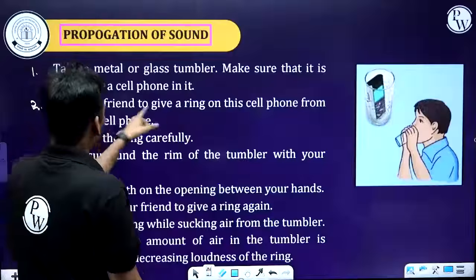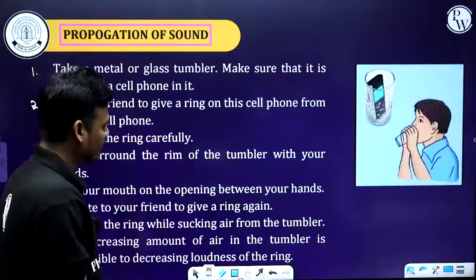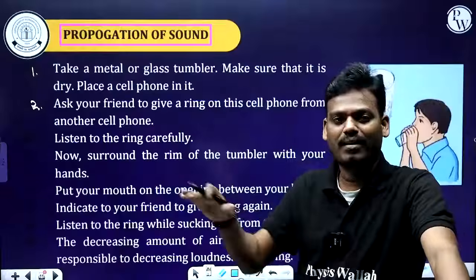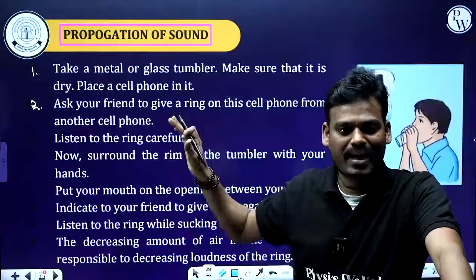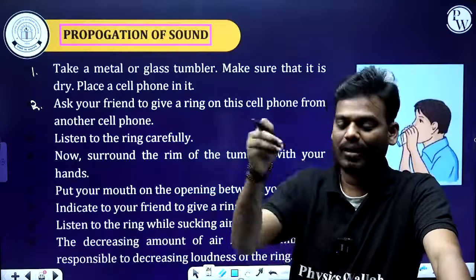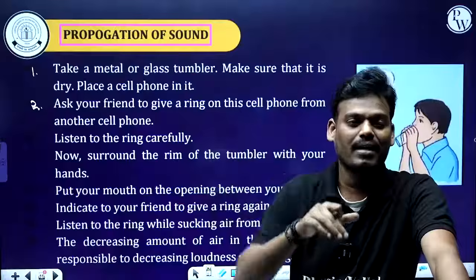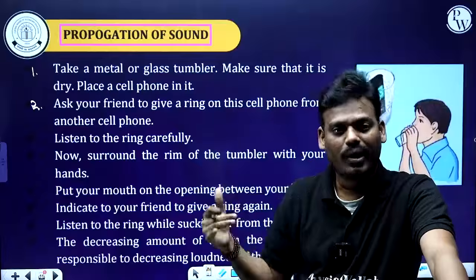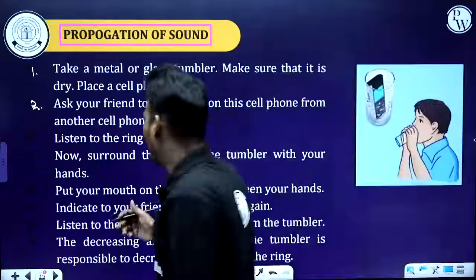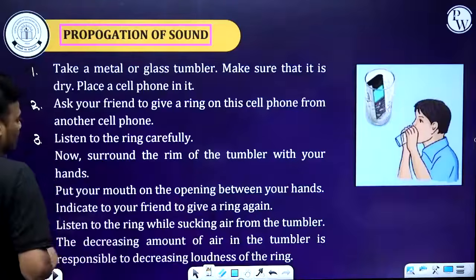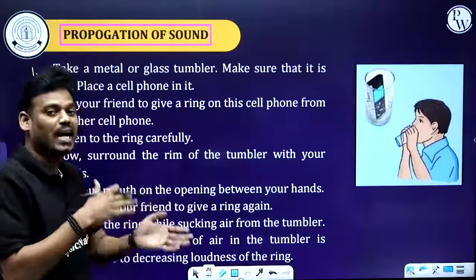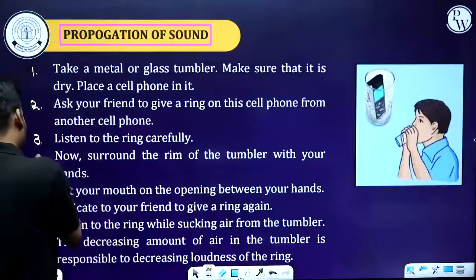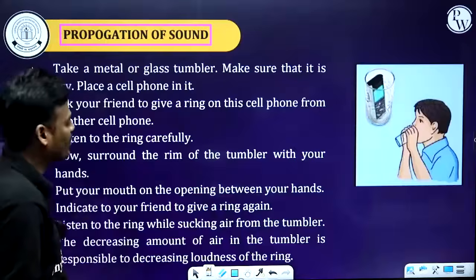Next, ask your friend to give a ring on the cell phone from another cell. Just imagine you and your friend doing this activity. You take one cell phone and keep it in a dry tumbler, a glass, and you ask your friend to call your number. Your friend will call, and the cell phone starts ringing. Listen to the ring carefully.